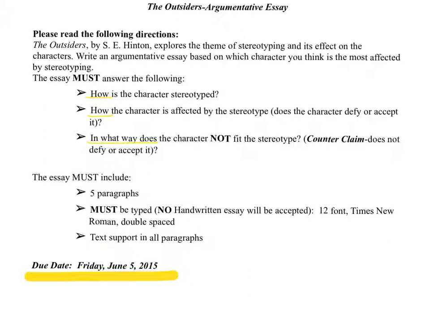So we're going to call this a counterclaim. And in an argumentative essay, we show a counterclaim, meaning that we show the opposite side of what you're trying to prove. So we're going to show whether or not that character is opposite of the way that they are portrayed. So your essay must include 5 paragraphs.